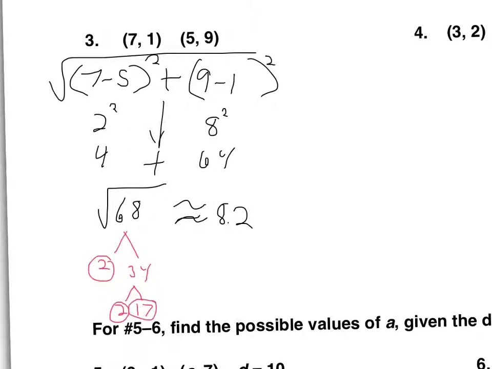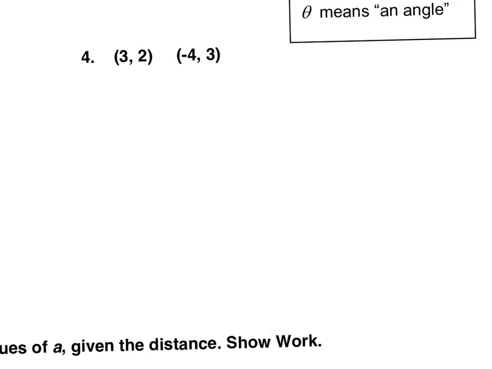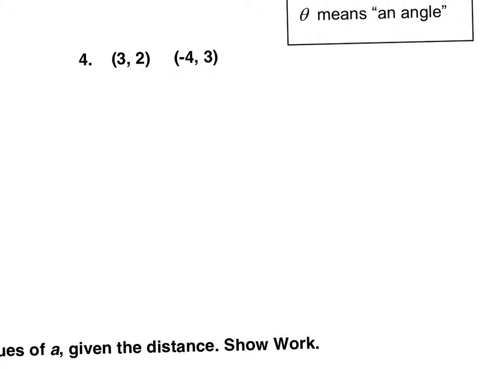And remember, our rule, if you're going to use this way of simplifying, is that any pairs of numbers form a number that makes it outside the radical. So this is actually going to equal 2 radical 17. So we want both. We want the exact answer, definitely, and then because it doesn't work out exactly as an integer, we will also round, and that's what that 8.2 is. All right, last one of these.